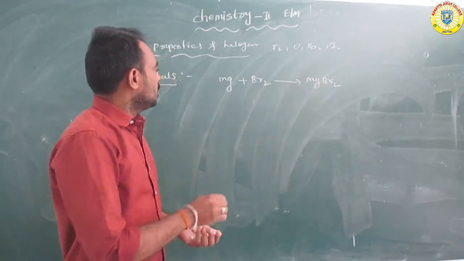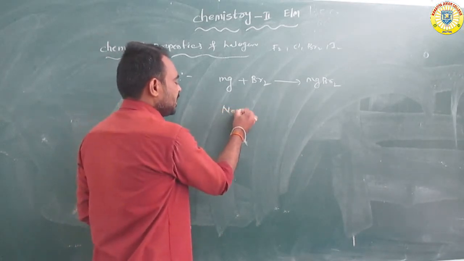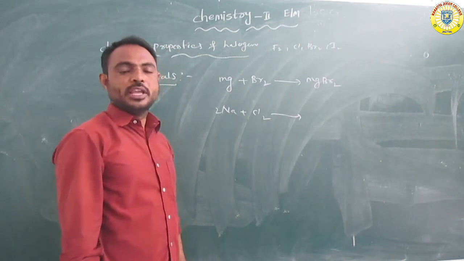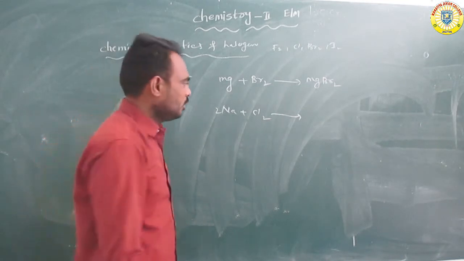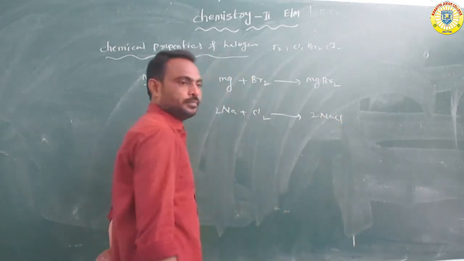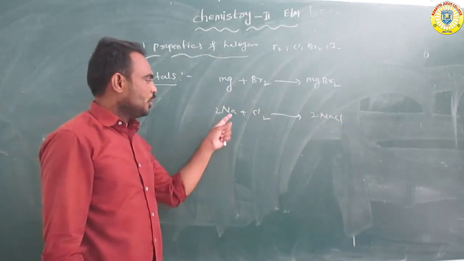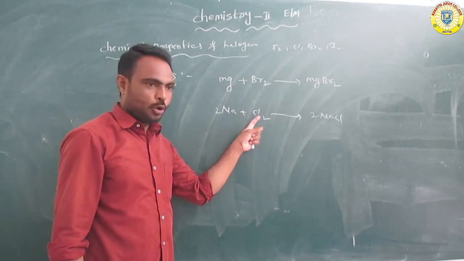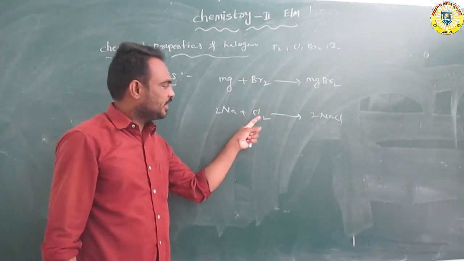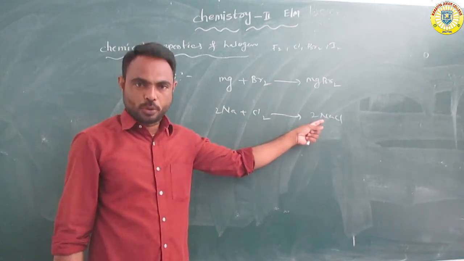Or suppose sodium reacts with chlorine to form 2NaCl. Sodium is the metal, and this metal reacts with chlorine to form sodium chloride.